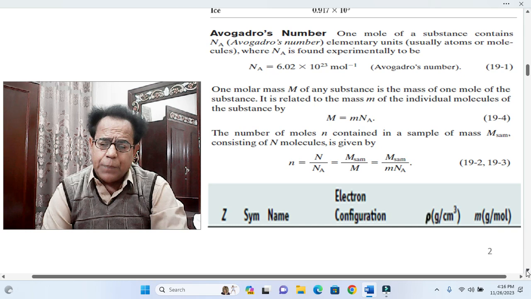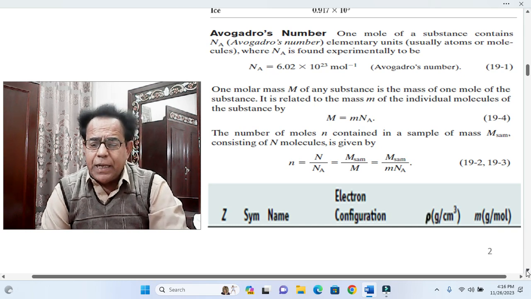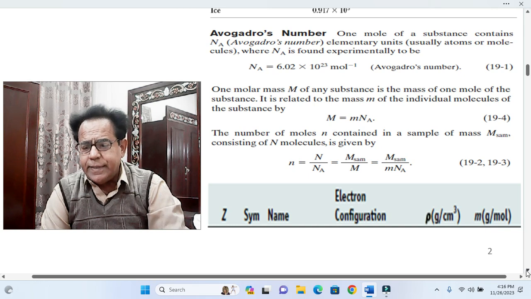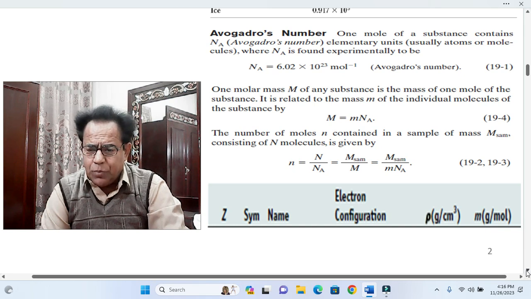We move a step forward. The molar mass capital M of any substance is the mass of 1 mole of the substance. It is related to the mass small m of the individual molecules of the substance by capital M is equal to small m into N_A.